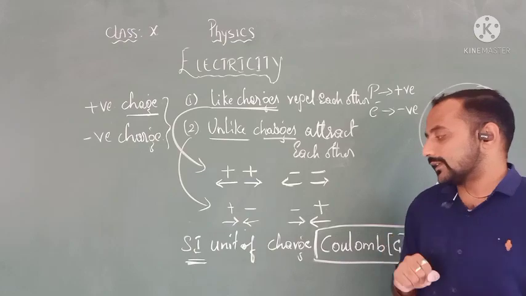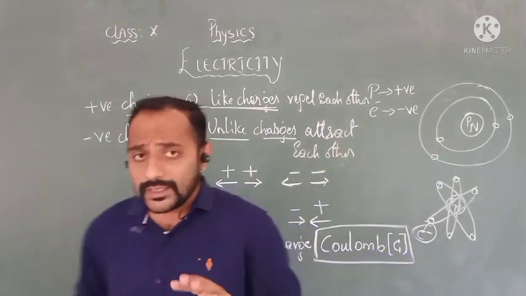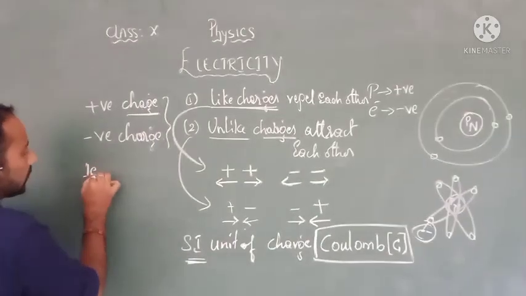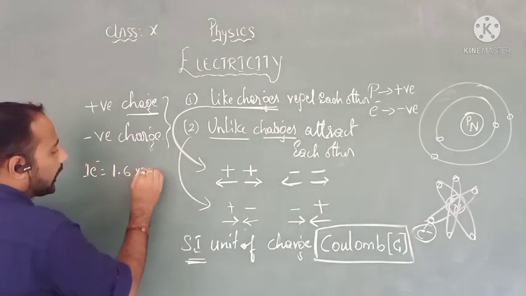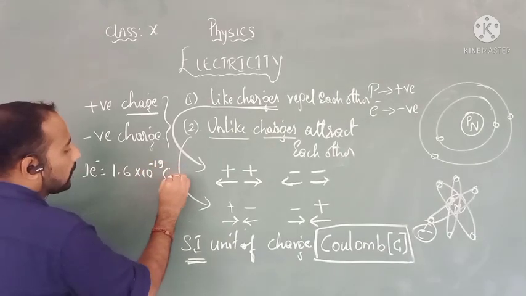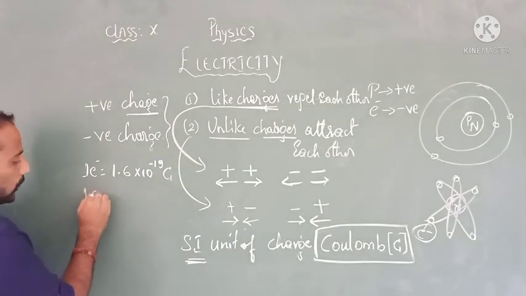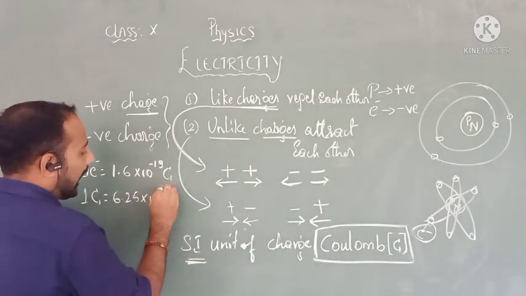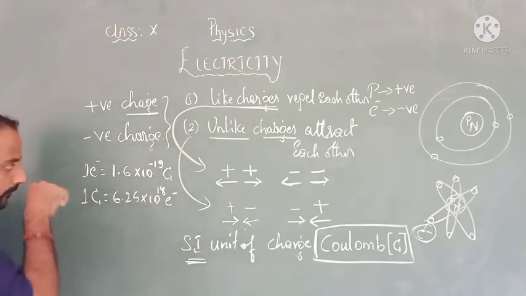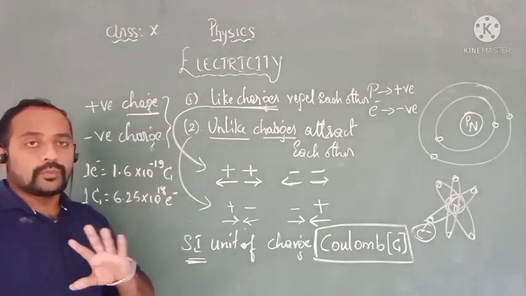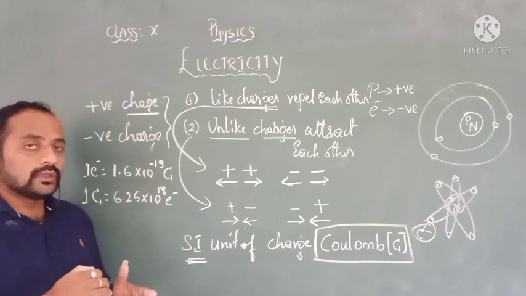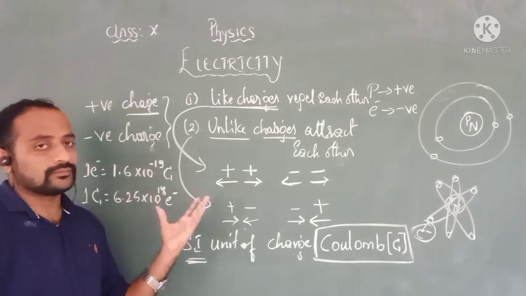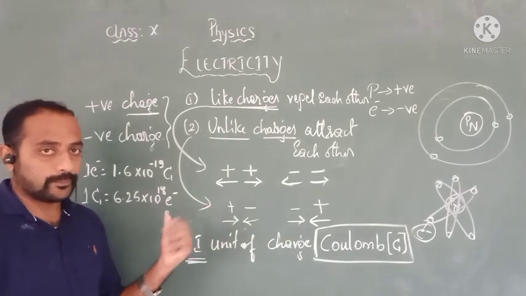Okay, after learning these SI units, let us learn about some numericals of this. For one electron, the charge is 1.6 into 10 to the power of minus 19 coulomb. And similarly, 1 coulomb is 6.25 into 10 to the power of 18 electrons. These are two very important numericals that you are supposed to remember, and they are required when you are doing calculations based on charges.